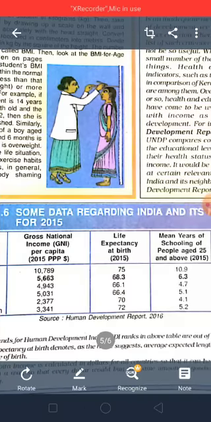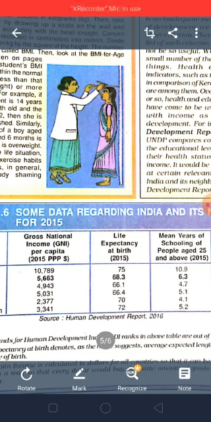Now HDI, here we have some notes also. HDI stands for Human Development Index. HDI ranks in the above table are out of 188 countries in all. Life expectancy at birth denotes, as the name suggests, the average expected length of life of a person at the time of birth. Now per capita income is calculated in dollars for all countries so that it can be compared. It is also done in a way so that every dollar would buy the same amount of goods and services in any country.